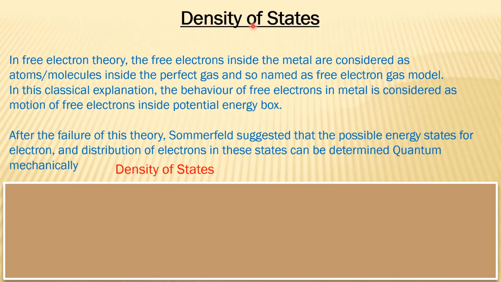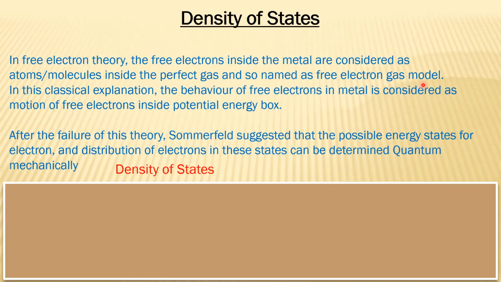If you know about the free electron theory, in the free electron theory we considered that the electrons moving inside a metal are like atoms or molecules in a perfect gas. According to this assumption, we name this theory the free electron gas model.